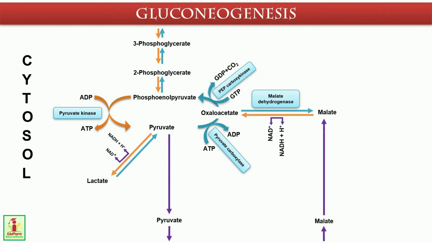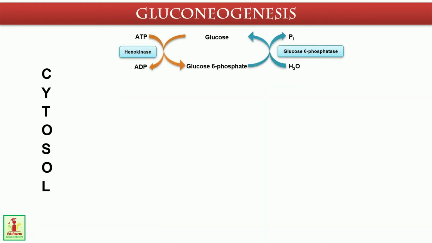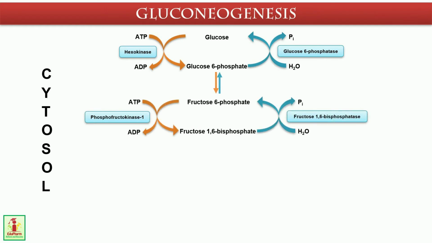Now the conversion of fructose 1,6-bisphosphate to fructose 6-phosphate. Fructose 1,6-bisphosphate is converted by the enzyme fructose 1,6-bisphosphatase. The final product is fructose 6-phosphate. This requires magnesium ions. The enzyme is absent in smooth muscle and heart muscle.